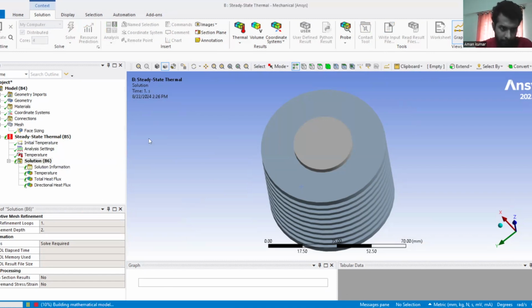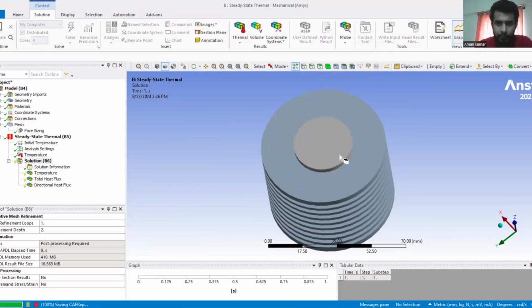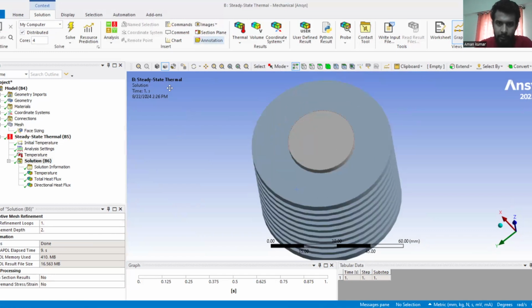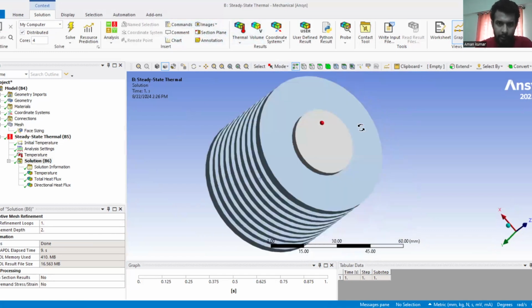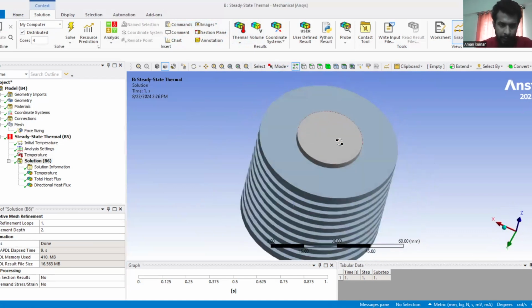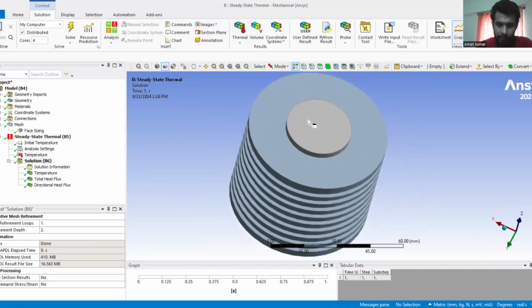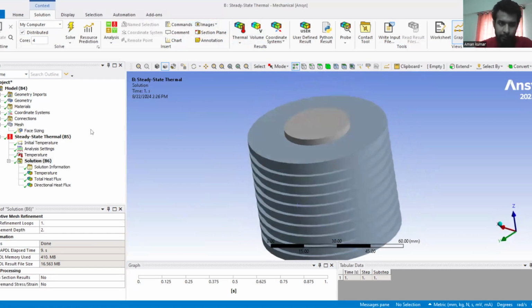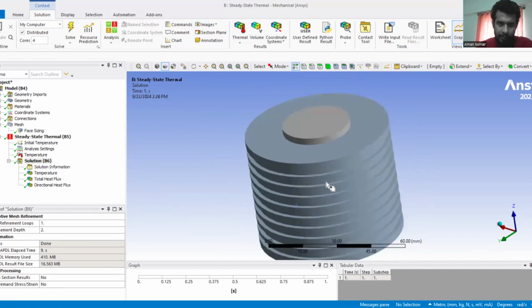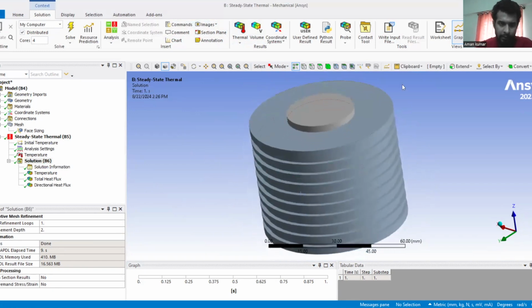This is the sixth step of the problem. Basically, in FEA software, we can solve any problem in seven steps. First one is the material selection. Second, either we can import the model using other software, or we can design the model in the design modeler tab. Third one is the meshing, and fourth one is the boundary condition. Fifth one is the solution, and the sixth one is we analyze the result, or we can say it's the animation part. So now here we can see the solution is ready.